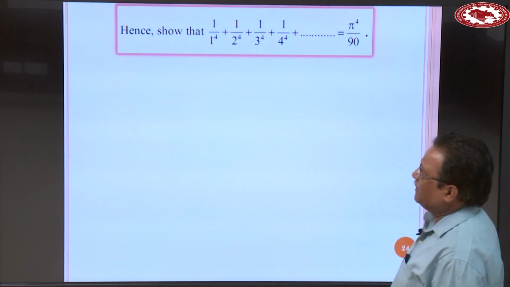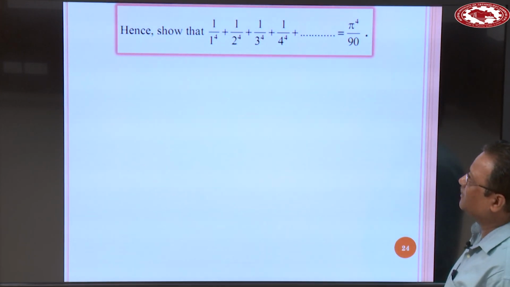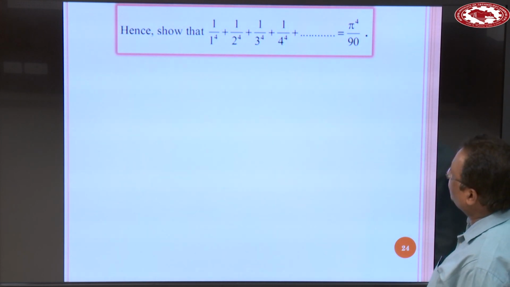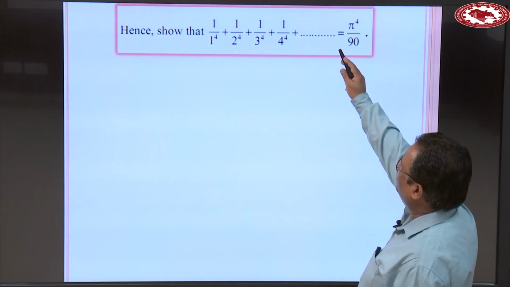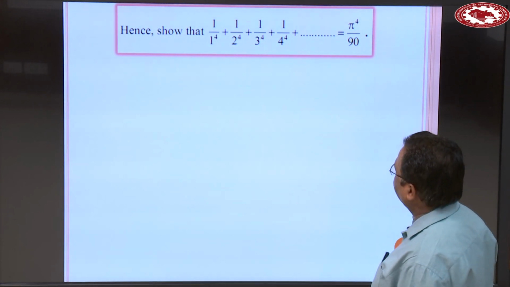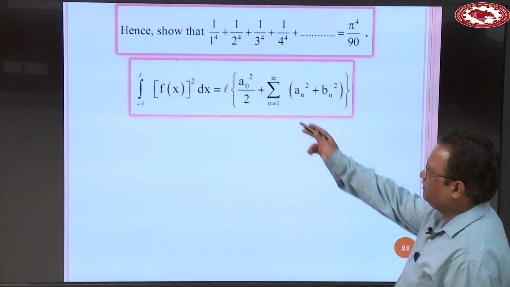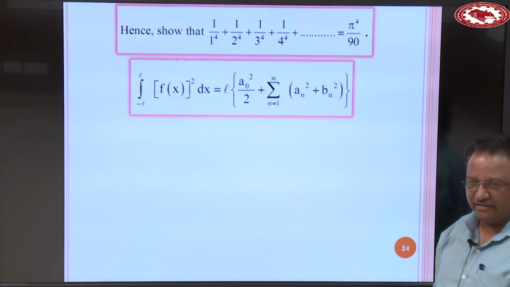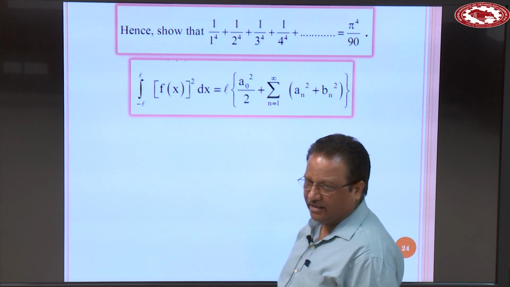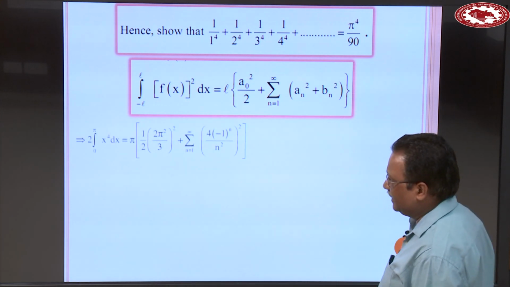Now solve this second part. The second part is 1 over 1 power 4 plus 1 over 2 power 4 plus 1 over 3 power 4 plus 1 over 4 power 4 plus and so on up to infinity is equal to pi power 4 divided by 90. And we have been given Parseval's identity as this. Substitute all these values of a_0, a_n, and we know b_n is equal to 0. So substitute the values of a_0, a_n and b_n.